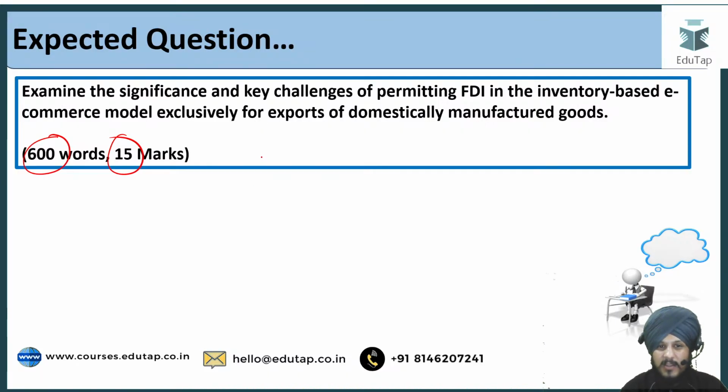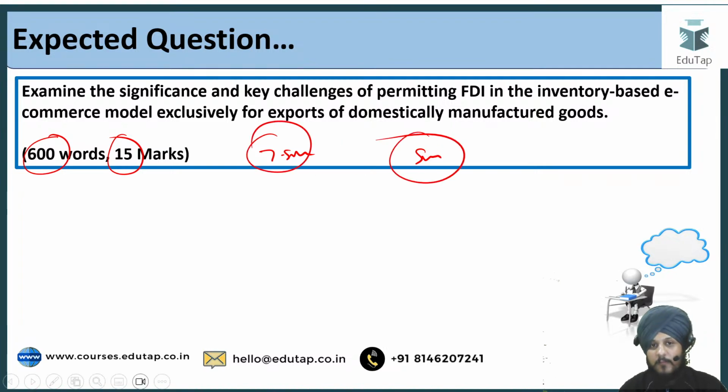They are now asking you 7.5 marker questions also, 5 marker questions also, right? So you can expect such minor current affairs topics also, right? Although they seem to be minor, they have heavy impact when it comes to the FDI policy, right? So you can expect such small topics in a 7.5 marker or 5 marker question also, right? But anyways, we are going to cover it in a detailed manner as a 15 marker question.